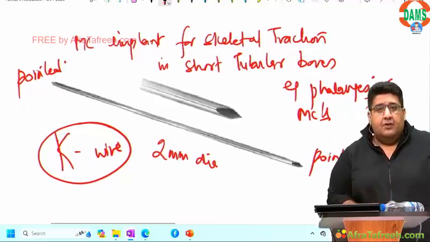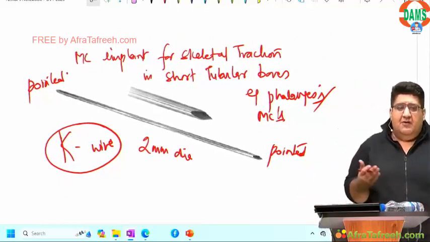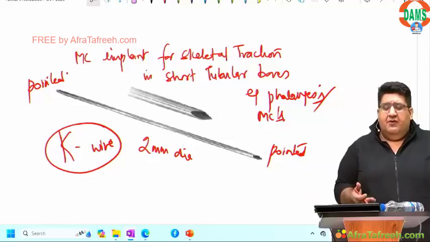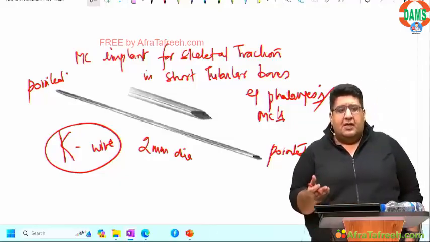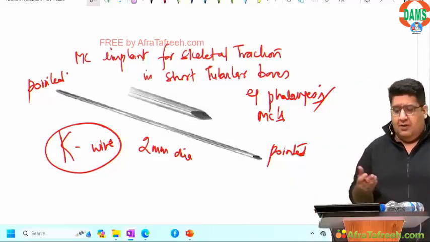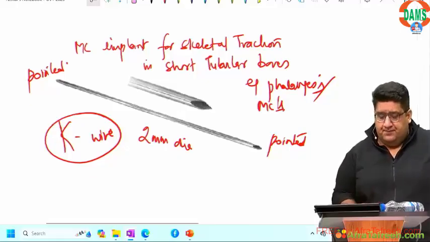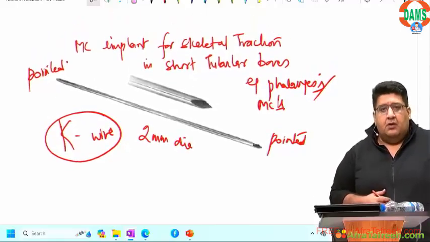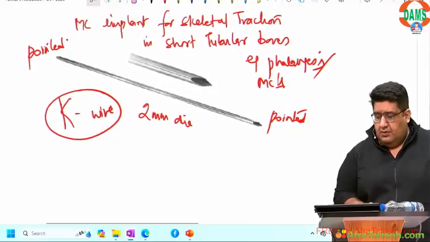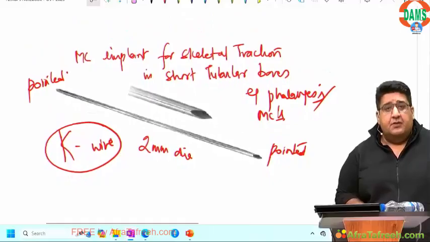ठीक? So we'll summarize it in this way, that overall most common implant for application of skeletal traction, Steinmann pen. Most common implant for application of skeletal traction in cancellous bone like calcaneum, Dunham pen. Most common implant for application of skeletal traction in short tubular bones like phalanges and metacarpal, K-wire. ठीक? Done? I hope you all have written this.